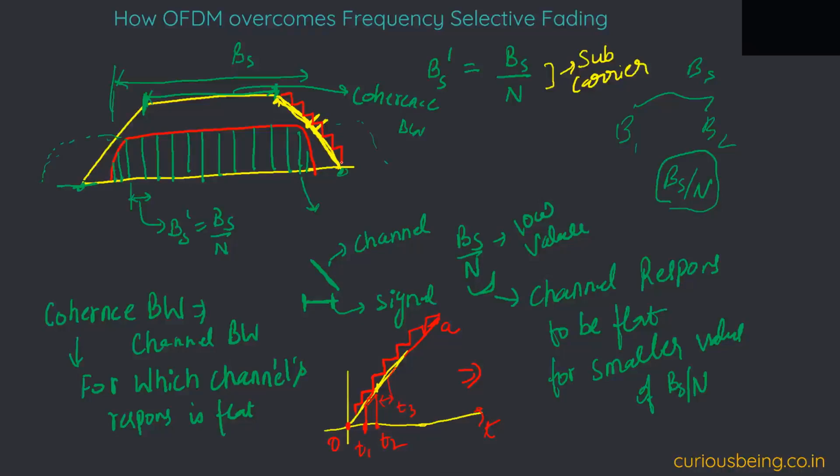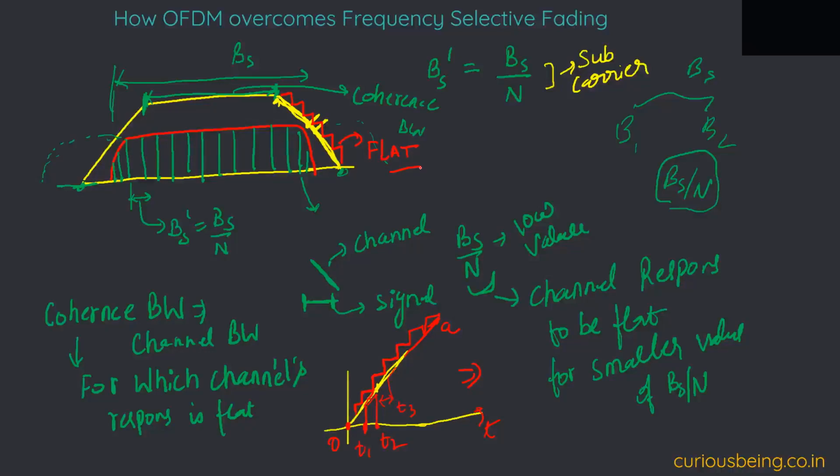It will be a flat response like this. But overall, if I look at the picture, it will be a linear variation, or I'll not say linear variation, it could be anything, not flat. It will be a non-flat variation. Does it make it clear?